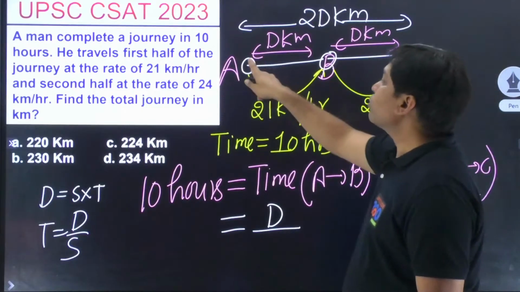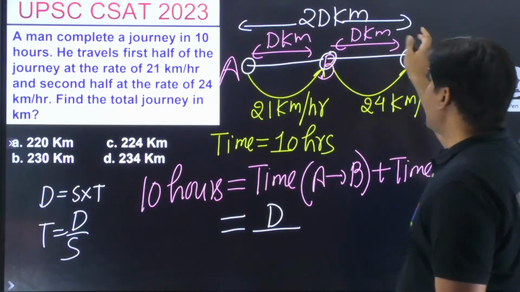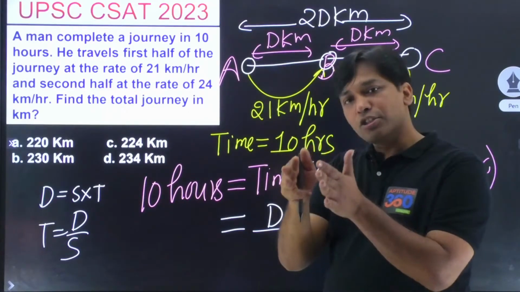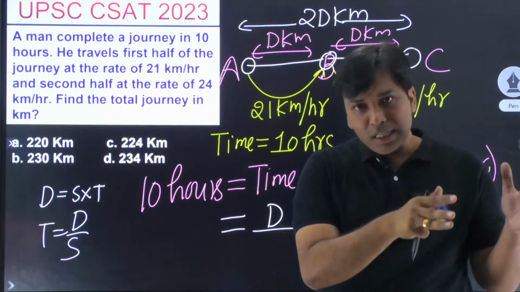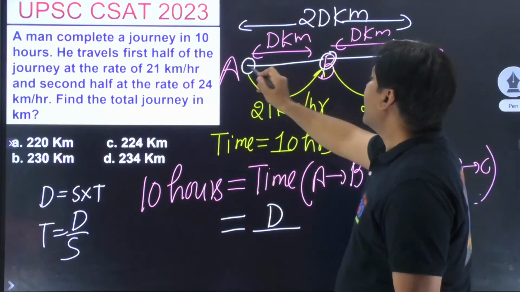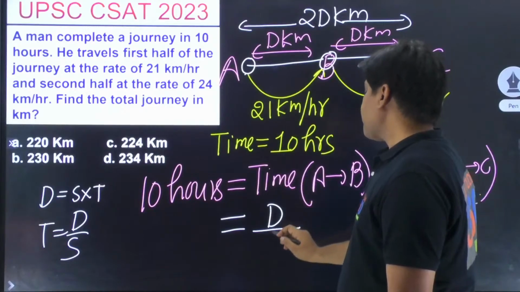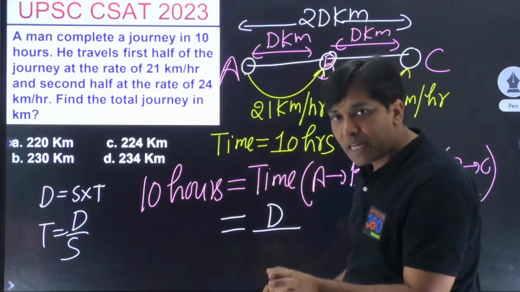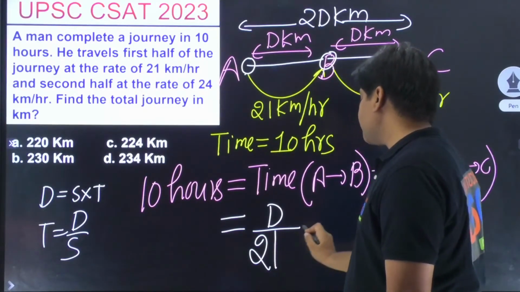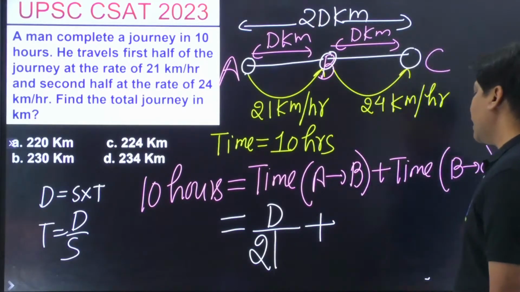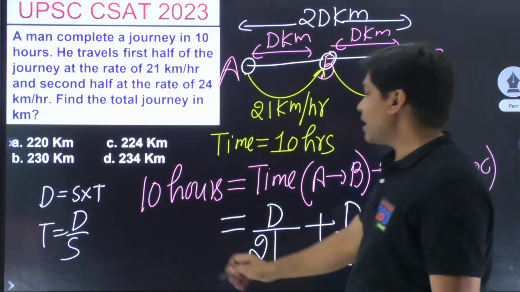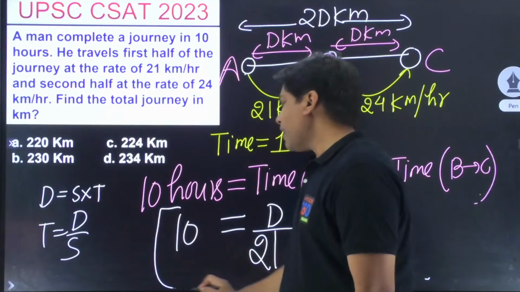What did I do? I took the distance from A to C as 2d kilometers. So first half of the journey is d kilometers. Second half of the journey is another d kilometers. Is it not? And if this is the case, A to B अगर आप जाओगे, तो distance upon speed will have to be the time, and speed out here is given to you as 21. Another one, it is d divided by 24, and this total time is given to you as 10. If you simplify, you will be getting the answer.